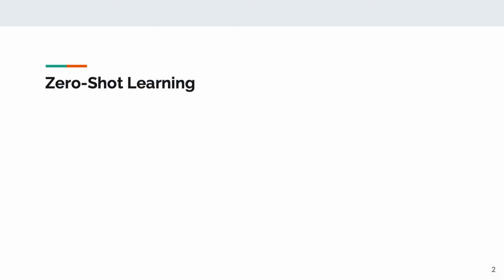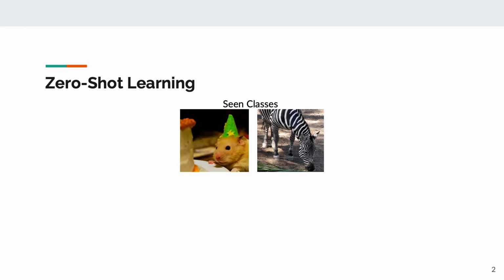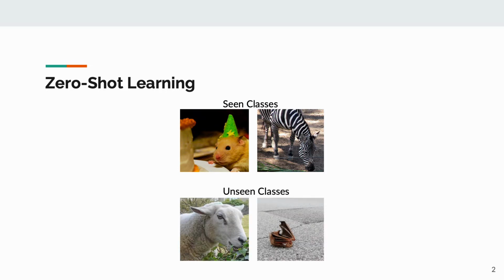Zero-shot learning is the task of predicting classes without any labeled examples. During training, we learn model parameters with class representations on a labeled dataset containing seen classes. During testing, the trained model along with the class representations are used to predict unseen classes that are disjoint from the seen classes.